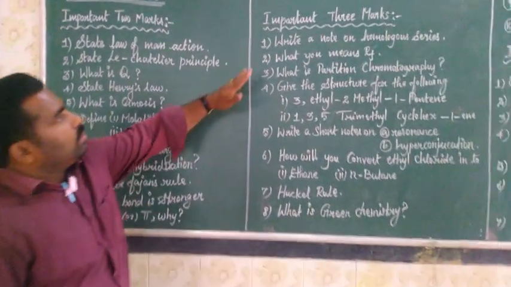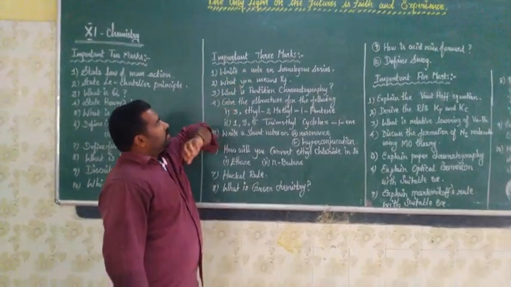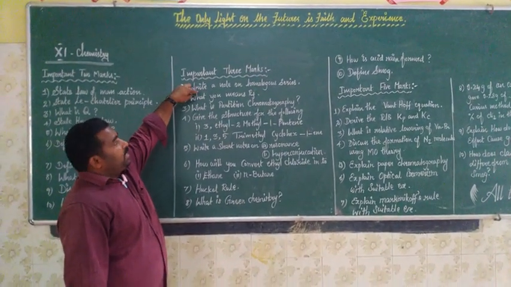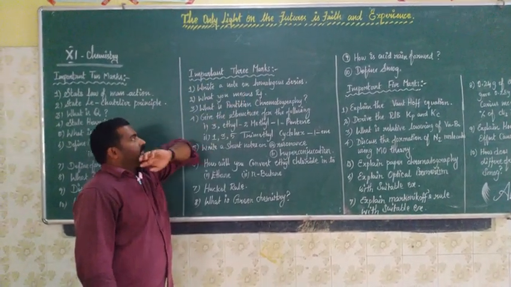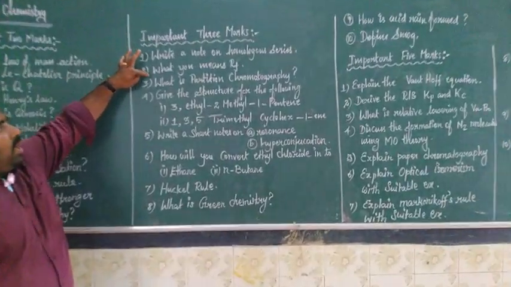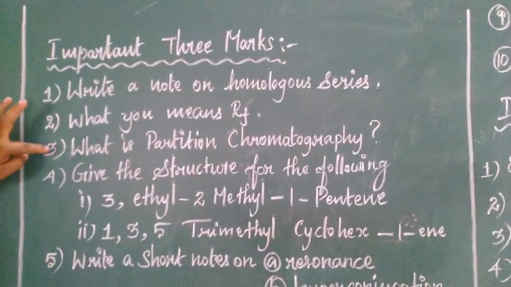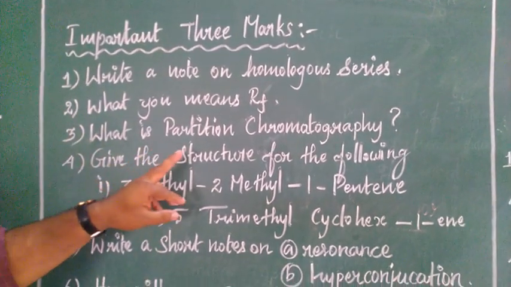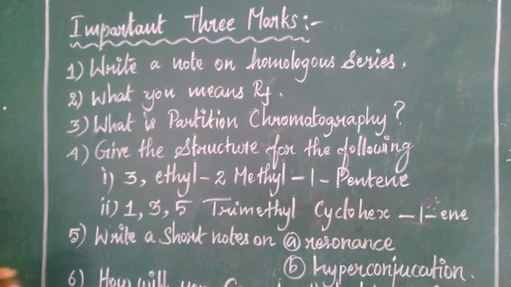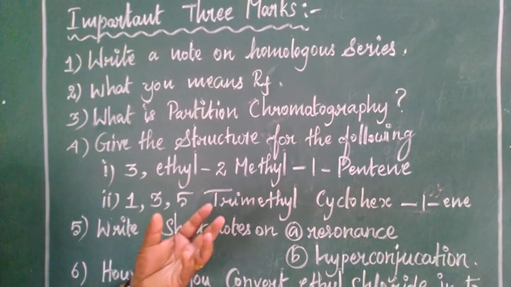Now go to important 3 mark questions. First question, write a note on homologous series. Second one, what do you mean by Rf? Third, what is partition chromatography? Fourth one, give the structure for the following compound: